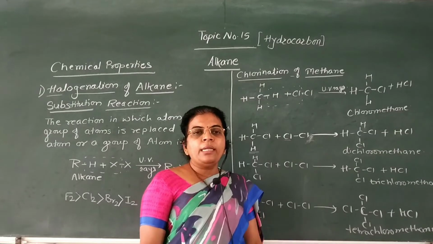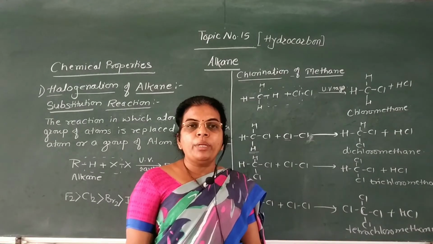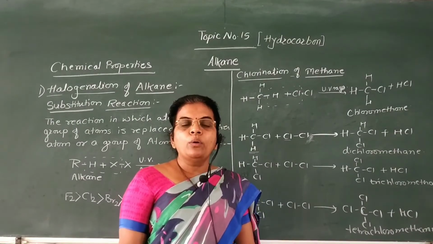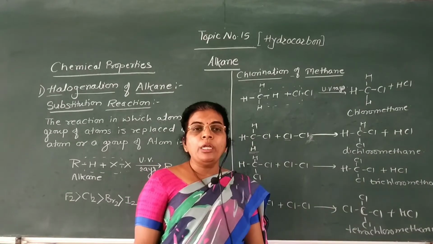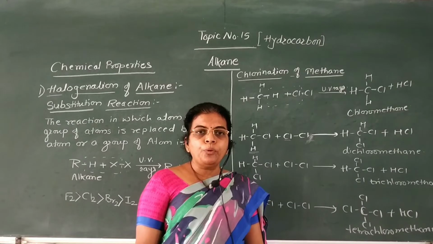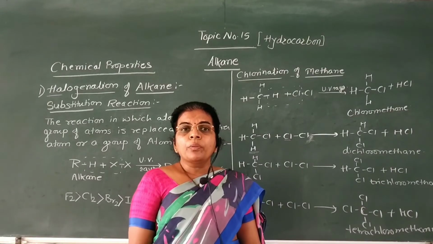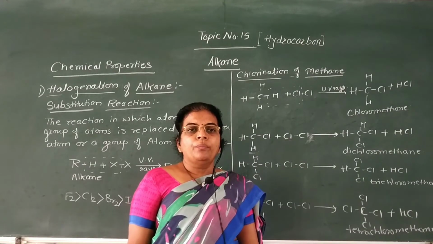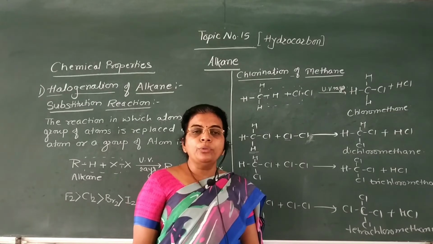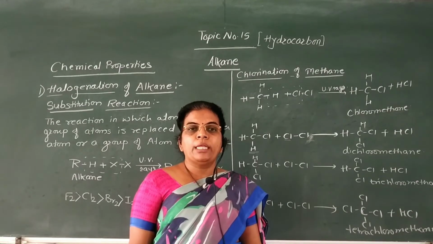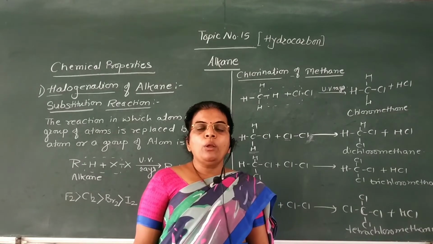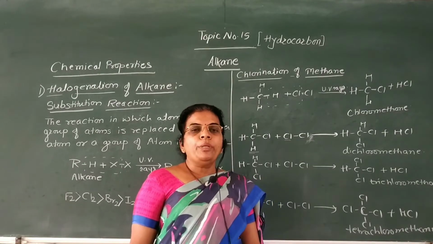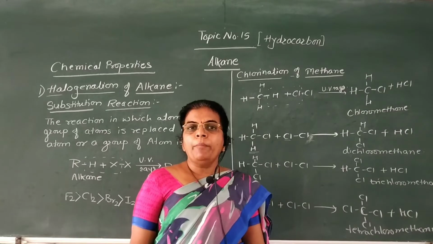That is, all hydrogen atoms from methane are replaced by chlorine to form tetrachloromethane. If we want to produce only chloromethane, then we have to use excess methane. If excess methane is used, then only chloromethane is obtained as a major product.